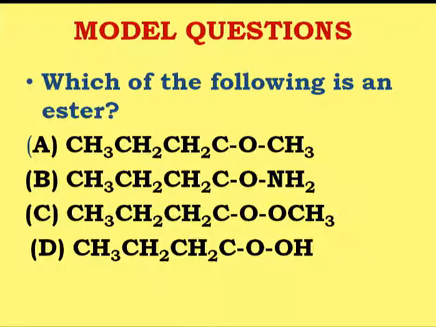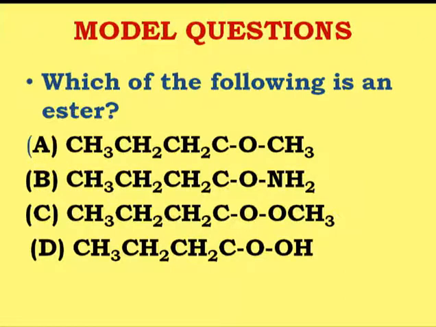Let us look at one more, option D, which is CH3, CH2, CH2, COOH. Now here there is no linkage being formed. This is just the propionic acid. This is generally the COOH carboxylic group only.